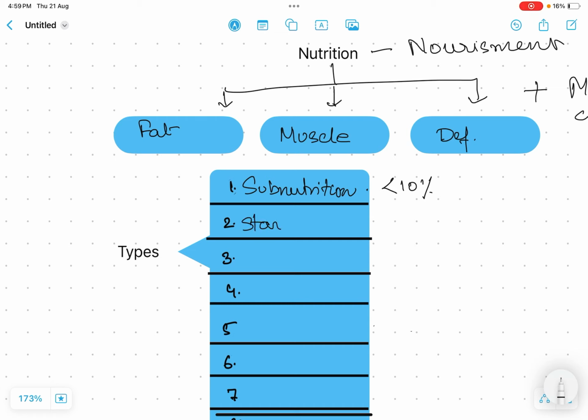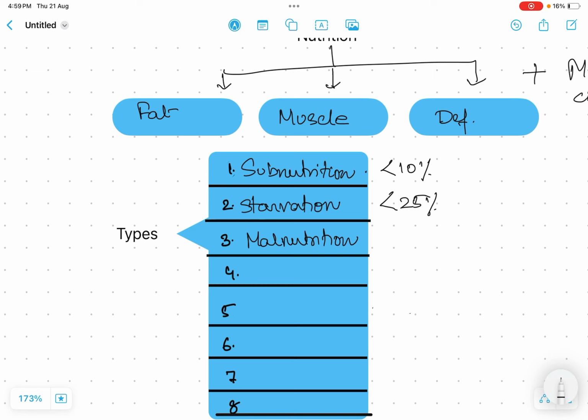Second one is starvation, when it is less than 25%. Third is malnutrition. As you can see, the degree of nutrition deprivation is increasing as we go down from subnutrition, starvation, malnutrition. These two are quantitative dietary deficiency, while this one is a qualitative deficiency.